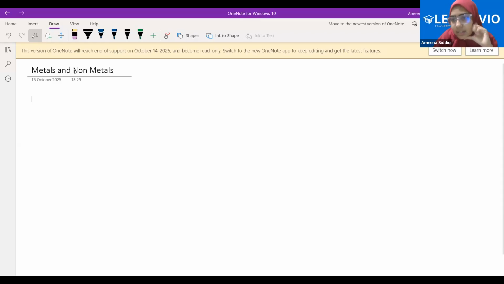Metals are conductive, they can conduct heat and electricity because they have free electrons, while non-metals are most of the time less conductive, have a low melting point, and cannot conduct heat and electricity.